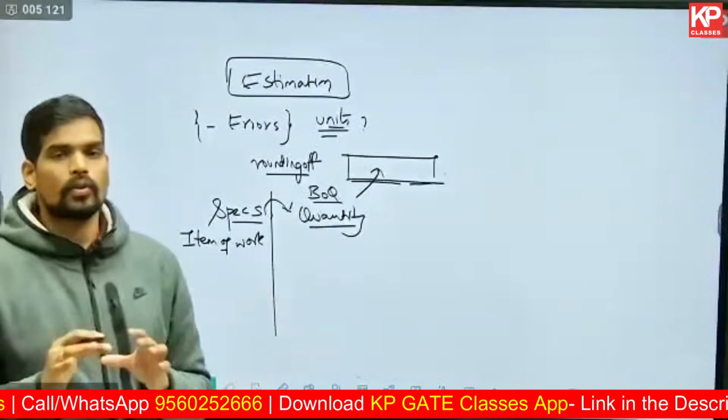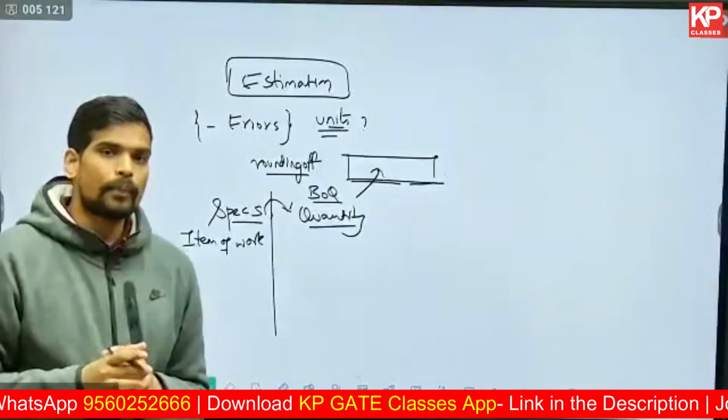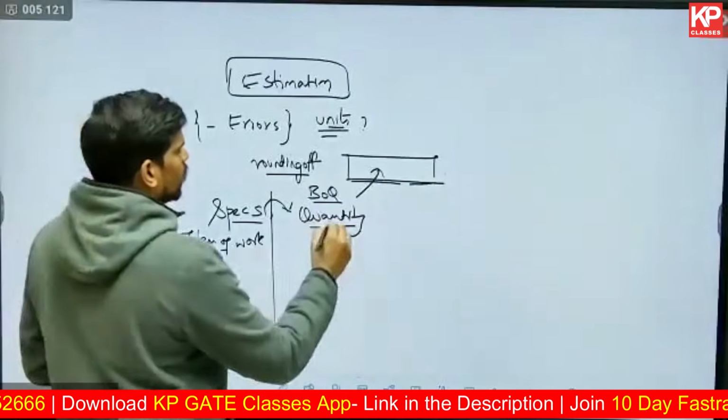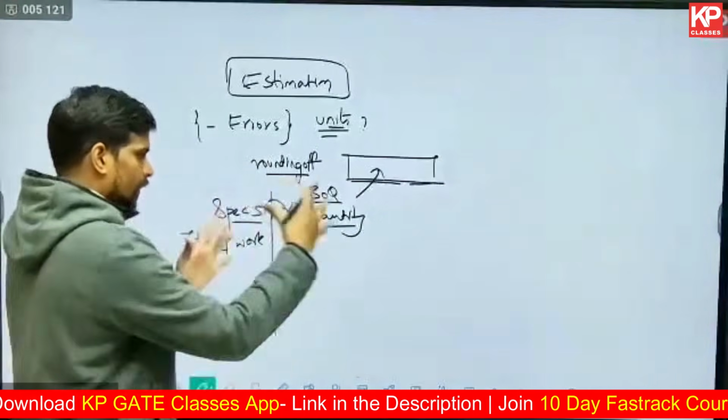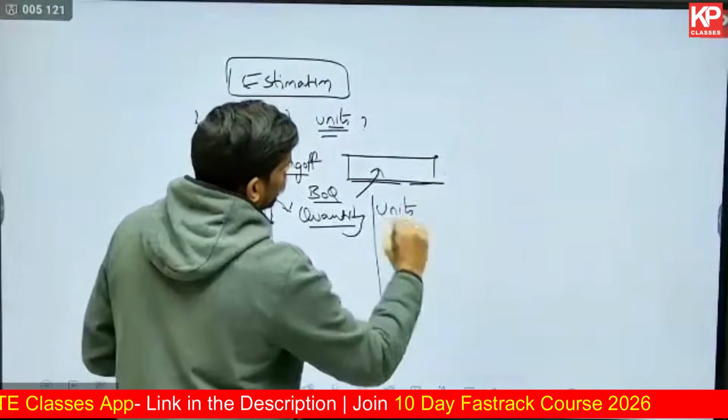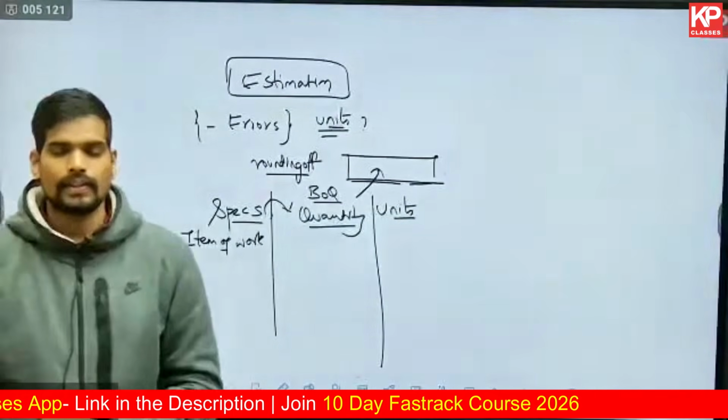They give you the description of a room and its footprint and ask you to estimate its damp proof course. For every item of work, when you create a detailed BOQ, the quantity is estimated in appropriate measurement units. Every item of work will not have the same measurement unit.